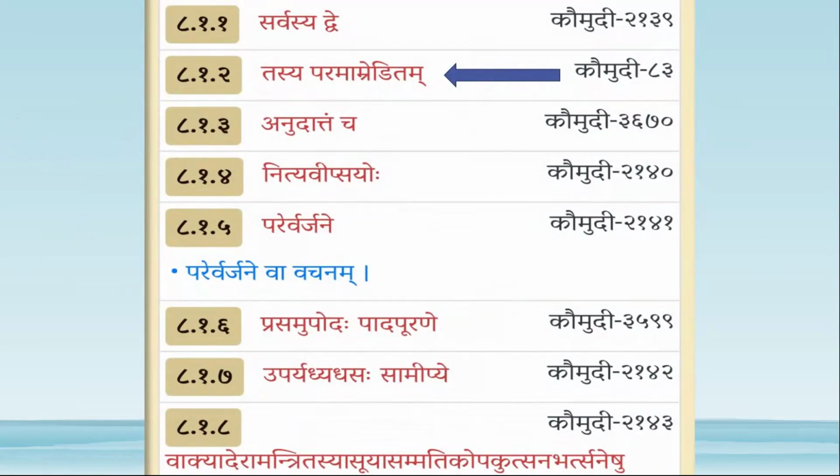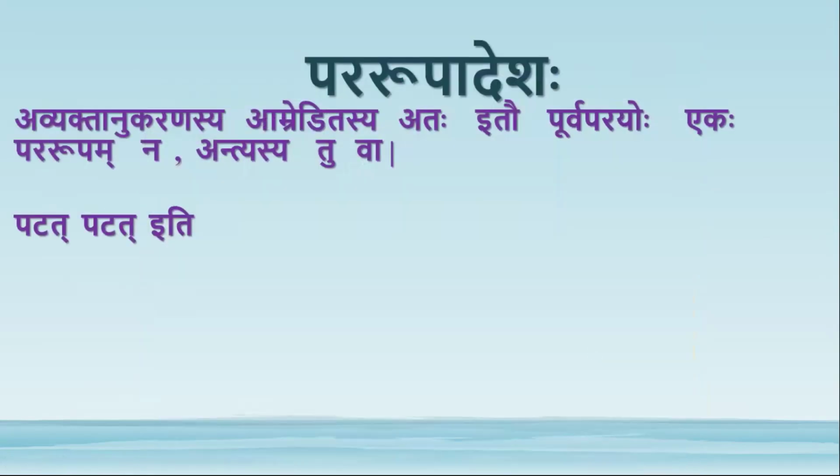For example, saha pachati. If we do it continuously, regularly, then we can say saha pachati pachati. So whenever an avyaktanukarana word undergoes dvitvam, the second one in that dvitvam is called amredita.